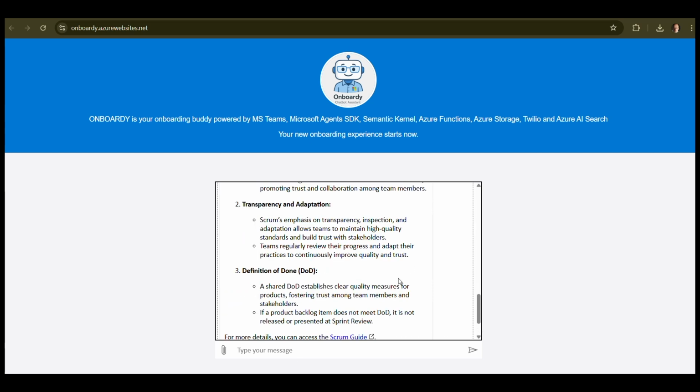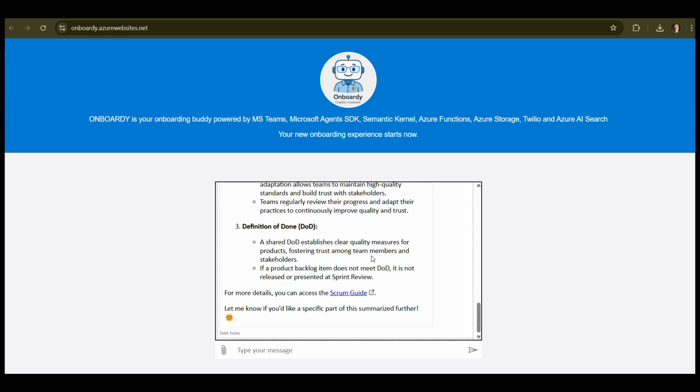But this is the great power that we save all the conversation in Cosmos DB, because then we can create the reports. We can also adjust the learning path for the user, and we can also assess the specific new joiner needs, additional needs that we can satisfy later on.